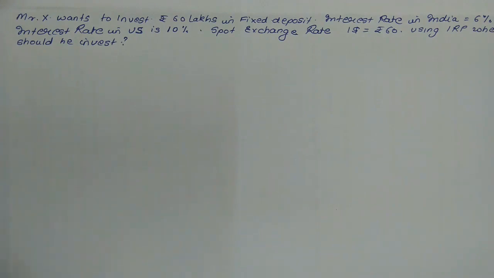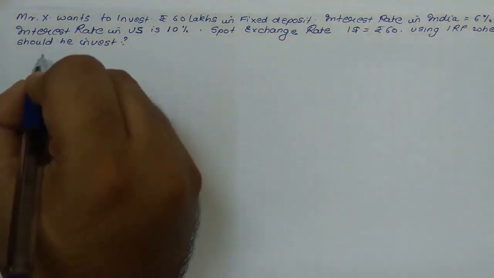Now, in order to solve that, we will directly use the formula which was given. So I'll first note down the formula.